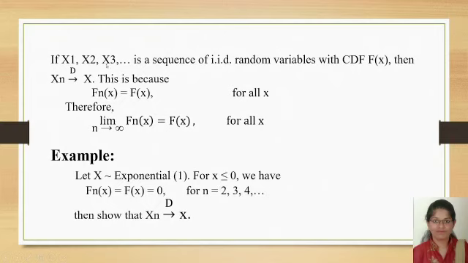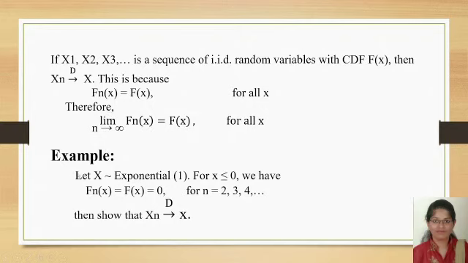If X1, X2, X3 and so on is a sequence of IID random variables with CDF capital F(x), then X_n converges in distribution to X. This is because F_n(x) is equal to F(x) for all x. Therefore, limit n tends to infinity F_n(x) is equal to F(x) for all x.